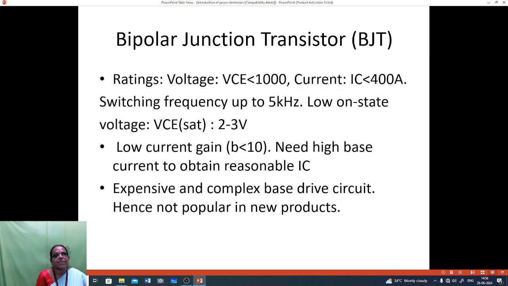Here the rating of the BJT means the voltage and current rating. Voltage VCE will be less than 1000 volt. Collector current will be less than 400 amperes. The switching frequency is up to 5 kilohertz and the low on state voltage is 2 to 3 volt. Low current gain, beta is less than 10. It needs high base current to obtain reasonable collector current. Expensive and complex base drive circuit, hence not popular in new products.